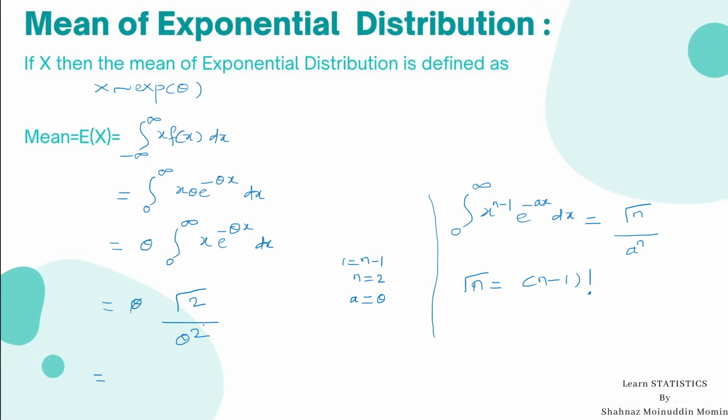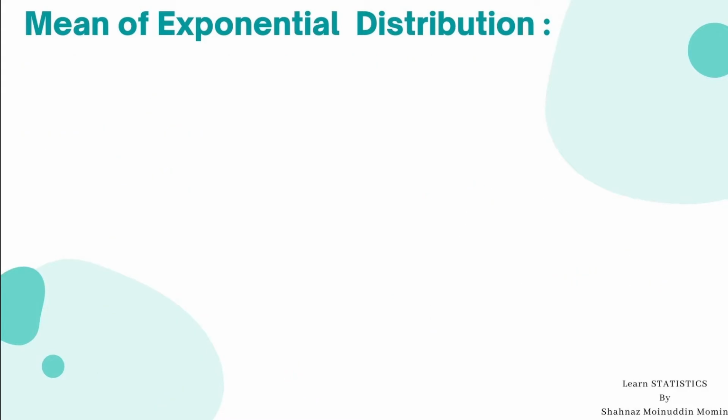One theta gets cancelled, and this gamma 2 is nothing but 2 minus 1 factorial by this relation, divided by theta. 2 minus 1 factorial is 1 factorial divided by theta, and we know that 1 factorial is 1. Hence, expected value of x is 1 upon theta.